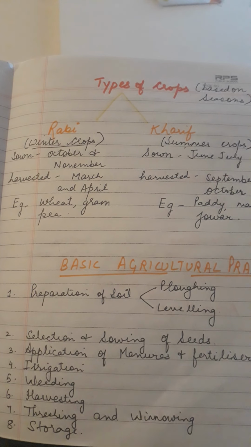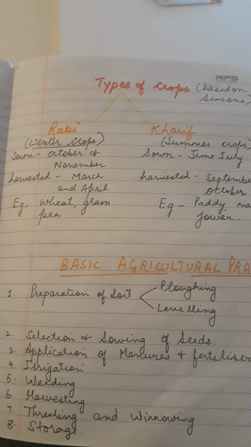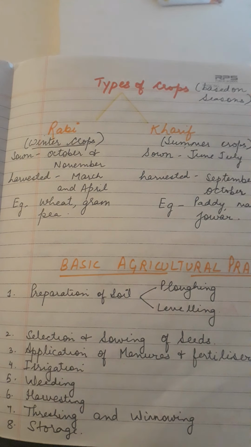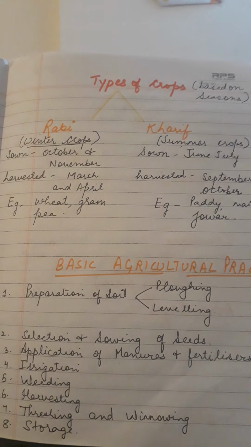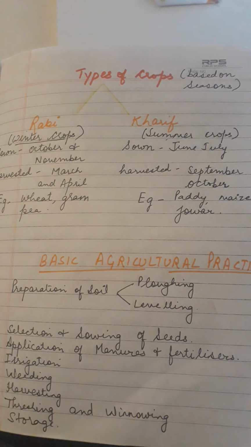The common examples of Rabi crops are wheat, gram and pea, whereas the very common examples of Kharif crops, or the summer crops, are paddy, maize and jowar. So depending upon the seasons, there are basically two types of crops, Rabi crops and Kharif crops.